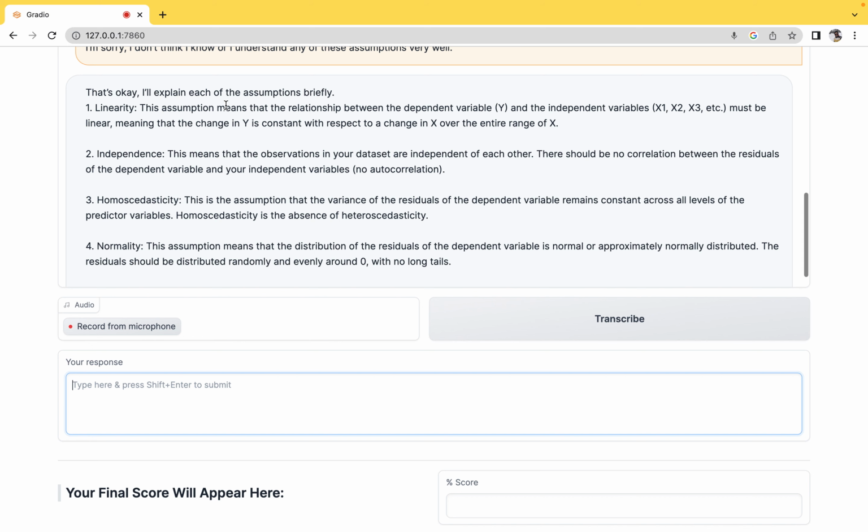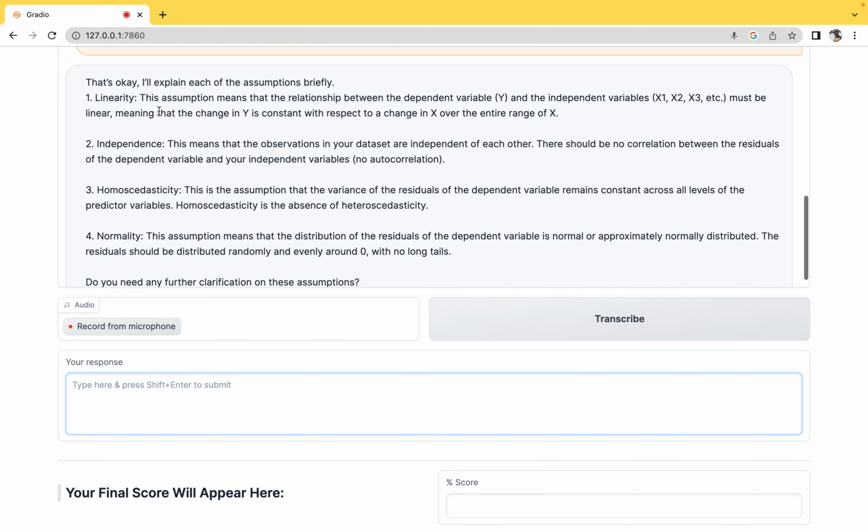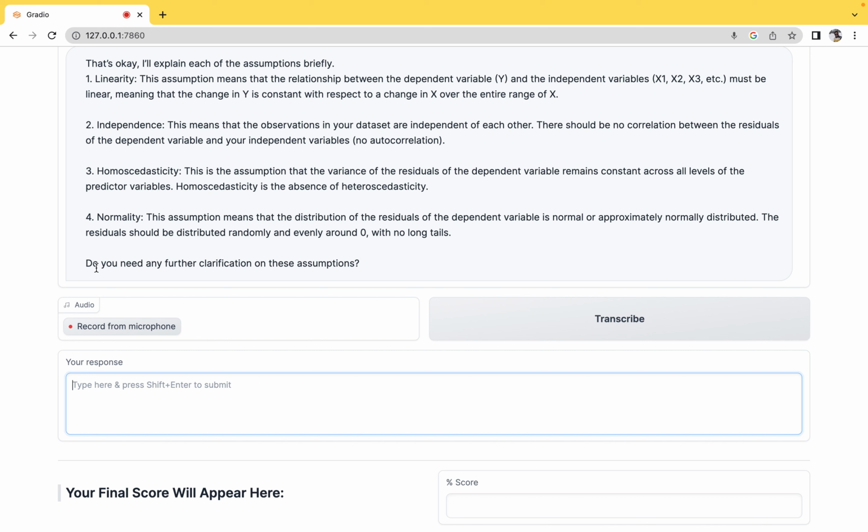So then it basically goes on to explain these assumptions to me and then asks, do you need any further clarification on these assumptions? Hmm.